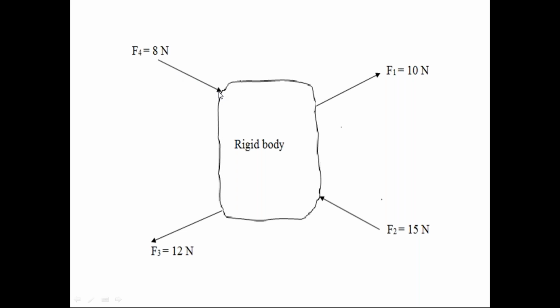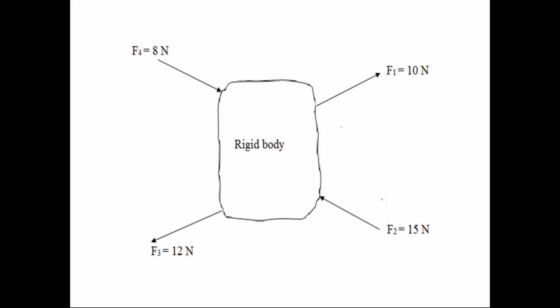From today's class onwards, whenever we discuss force, please focus on the three characteristics: point of application, line of action, and magnitude. Compulsorily keep these three characteristics of force in mind.